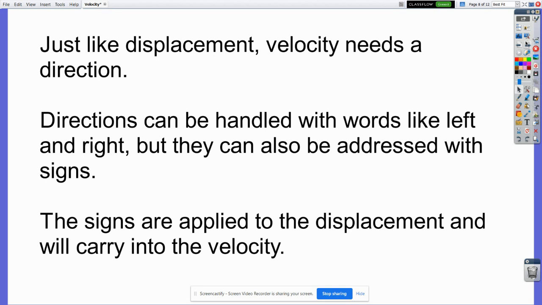the sign ends up being applied to the displacement, and as such, it carries over into the velocity. So if you had a negative displacement, that means you would have a negative velocity. If you have a positive displacement, that means you would have a positive velocity. And again, that positive and negative sign just indicating the direction.